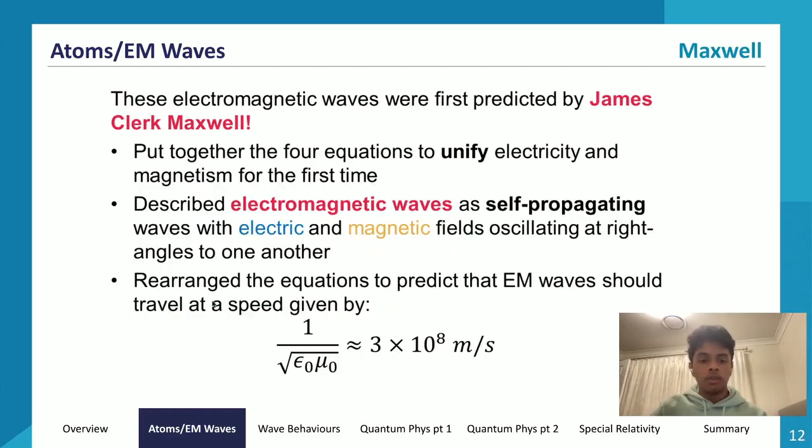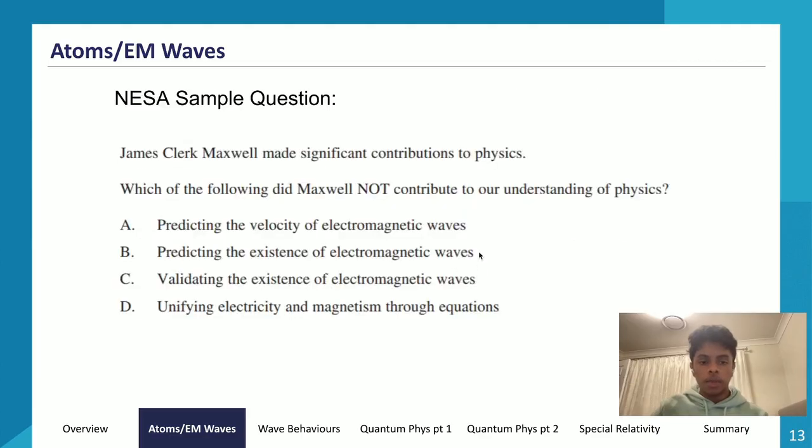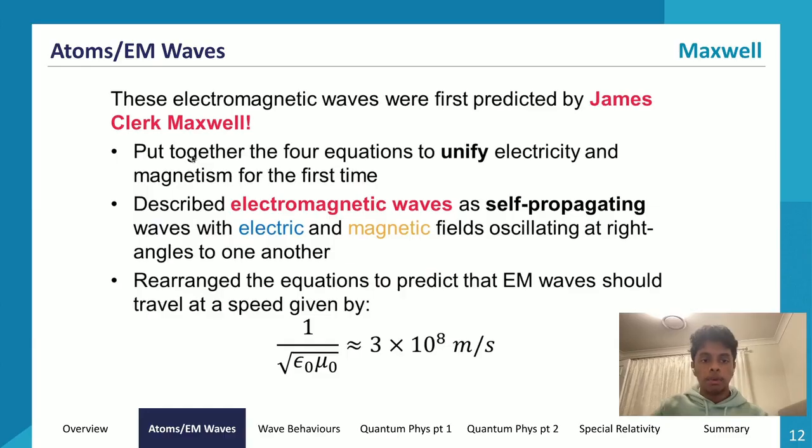Well, he did, right? He rearranged the equations to predict that electromagnetic waves should travel at a speed of 3 times 10 to the power of 8 meters per second. Now let's go through option B. He predicted the existence of electromagnetic waves. Well, did he do that? Yes, he did. So what he did was he described electromagnetic waves, and he also predicted their existence. That's also another thing that he did.